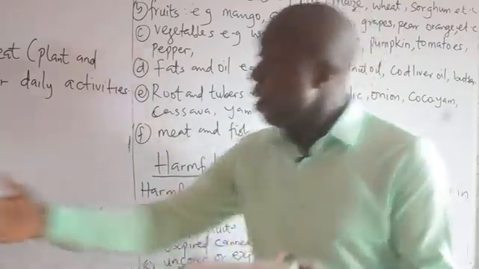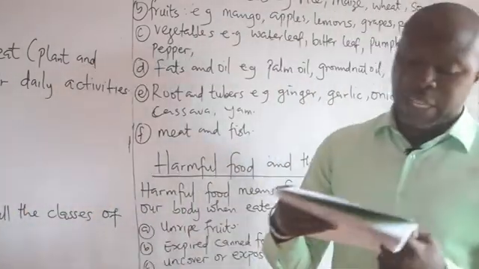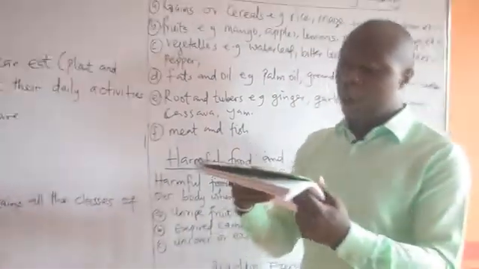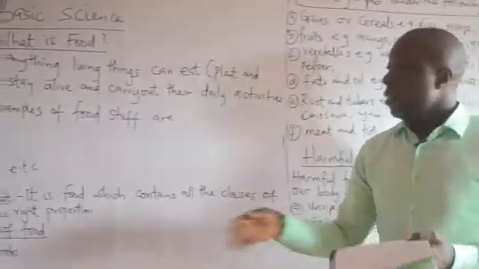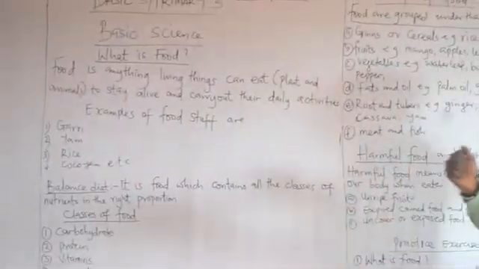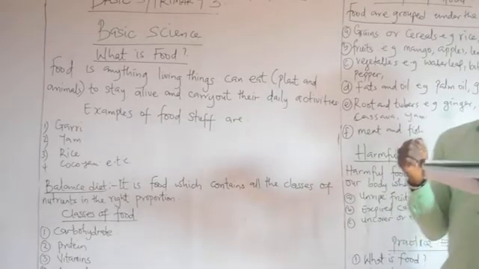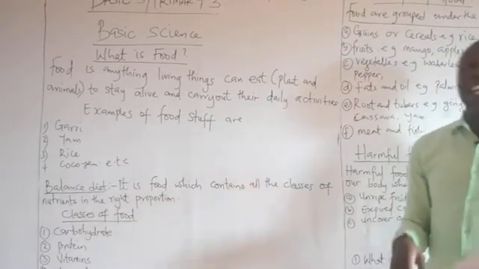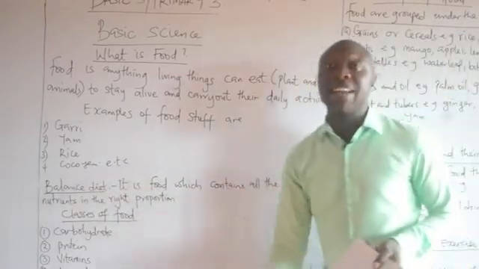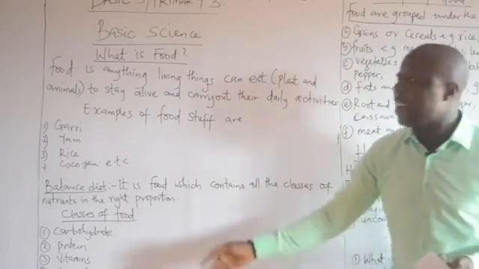We also have fat and oil. These classes of food keep the body warm. Fat and oil keeps the body warm. Examples of fat and oil include groundnut. Groundnut is a good example of fat and oil.